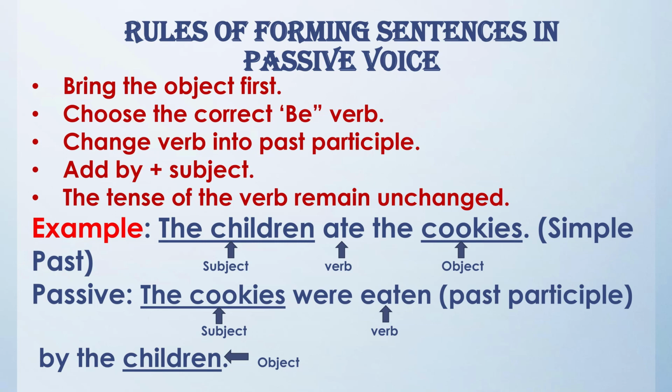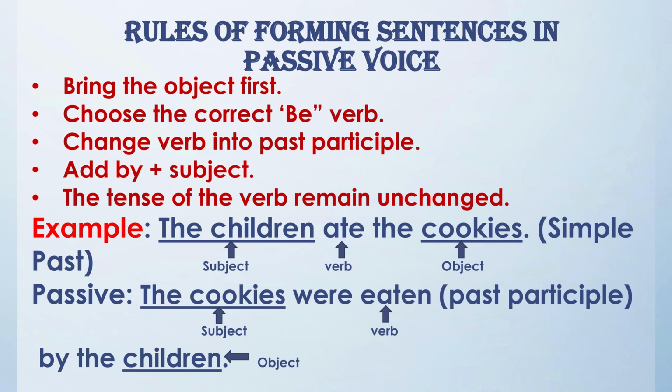And the third rule says, change the verb into past participle. Whichever is the main verb in active voice, we will change it to past participle, that is the third form of the verb. In the present example, ate becomes eaten. Eat, ate, eaten. We have used the third form.